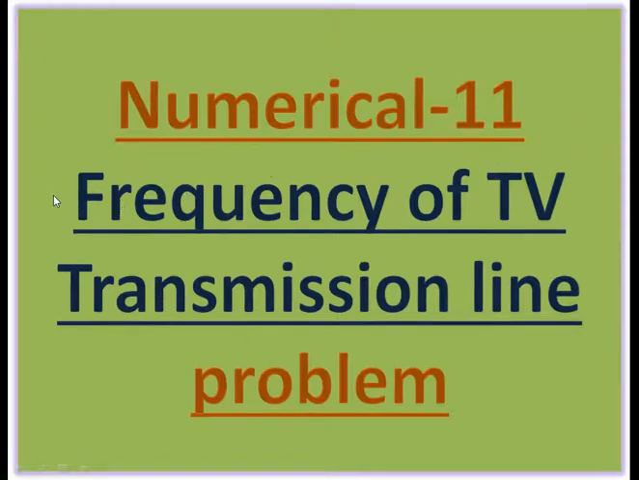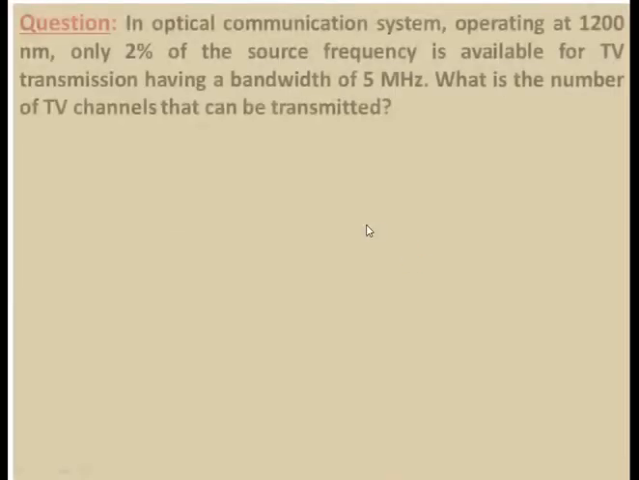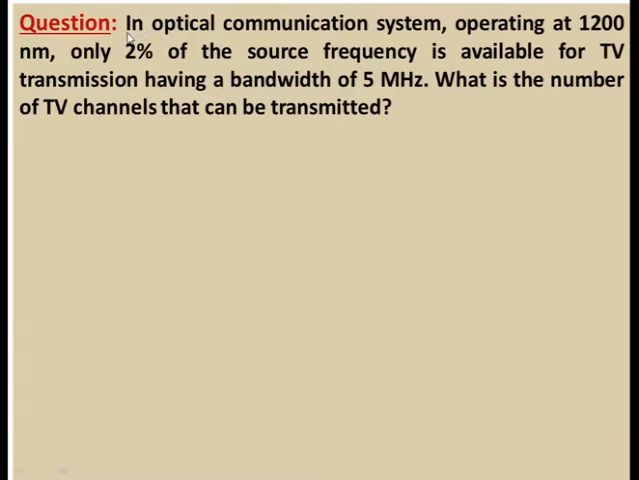Let us now start our topic of discussion, which is numerical number 11. This numerical is based upon frequency of TV transmission line. So let us see our question. In an optical communication system operating at 1200 nanometer, only 2% of source frequency is available for TV transmission having a bandwidth of 5 MHz. What is the number of TV channels that can be transmitted?